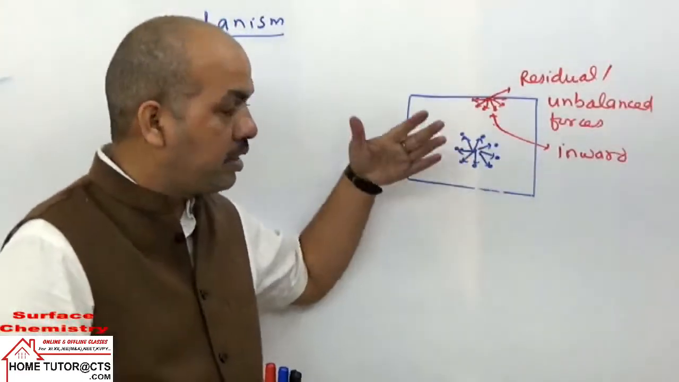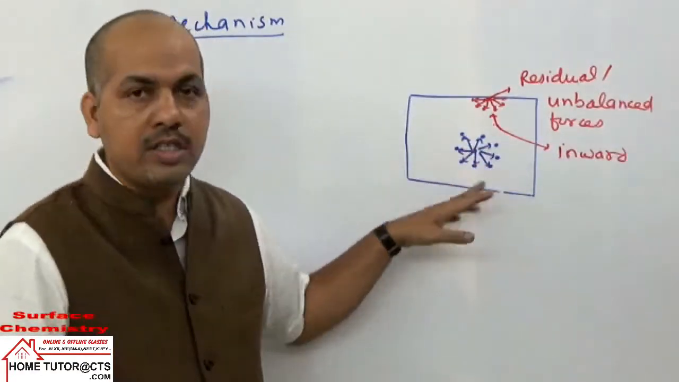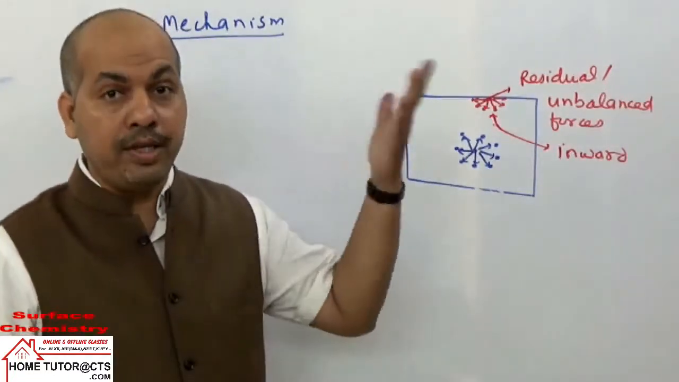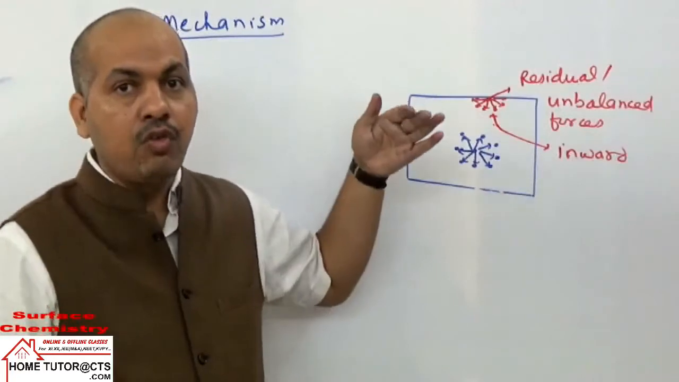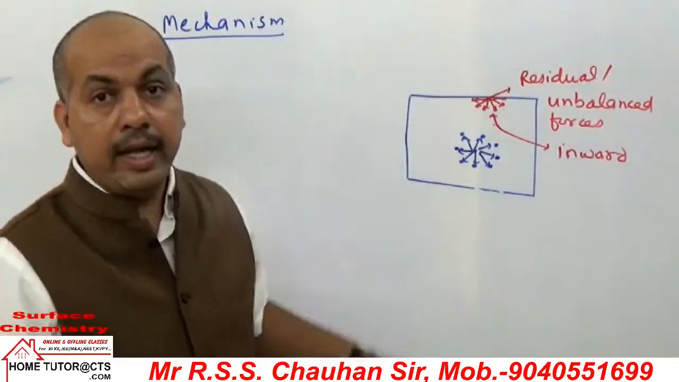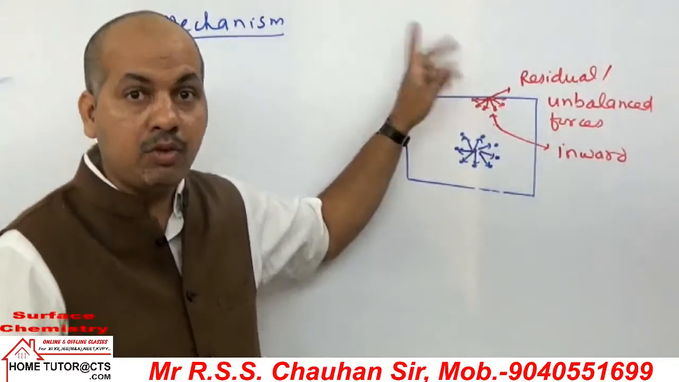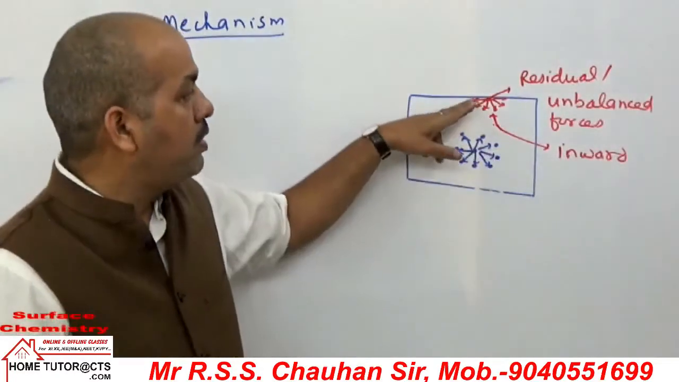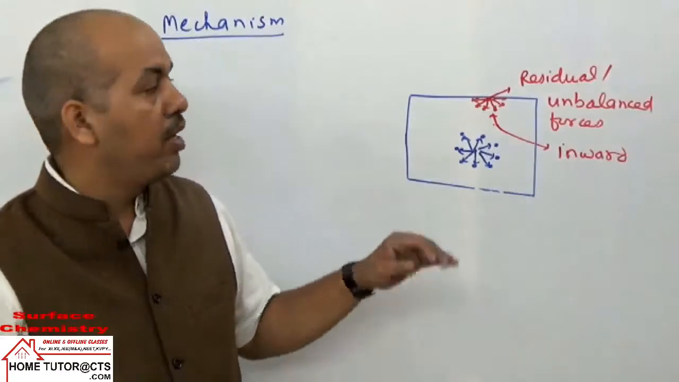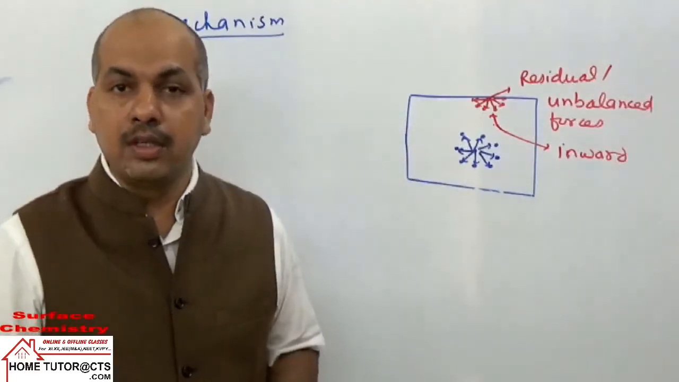In the bulk, in the interior of the solid, the particles have attraction force from all sides, so there is no net force. But on the surface, the particles experience the attraction force only in the downward direction but not above it. Is the point clear? So these particles on the surface possess residual unbalanced attractive forces, and this residual force of attraction is the main cause of the phenomenon of adsorption.